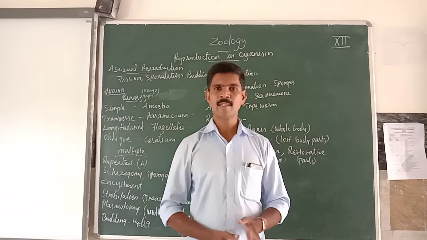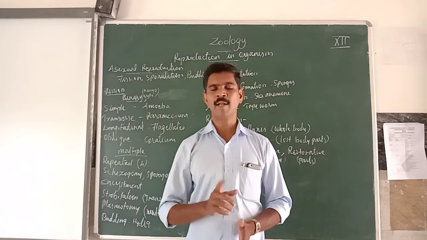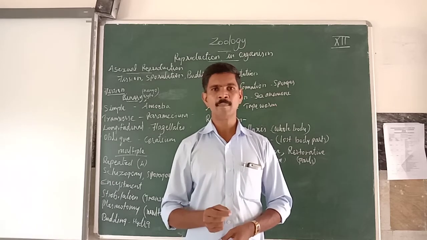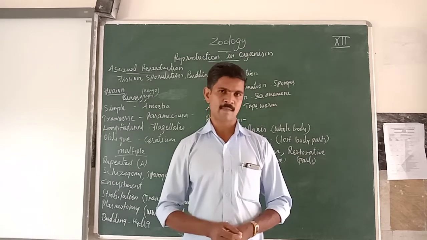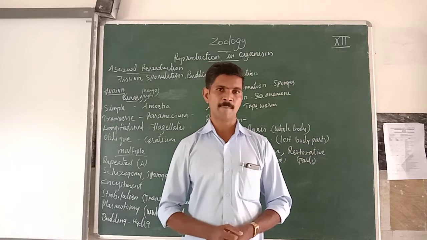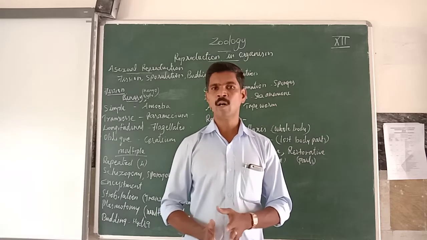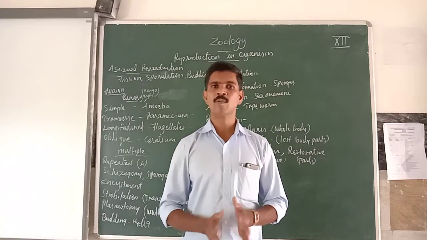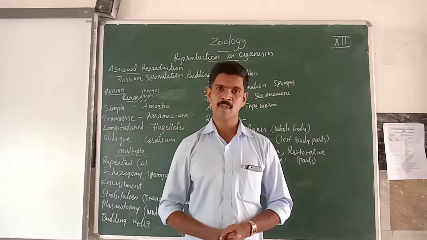Asexual reproduction means only one parent is involved. A single parent produces their young ones, one or many. The new organism produced by the single parent is similar to the parent organism.